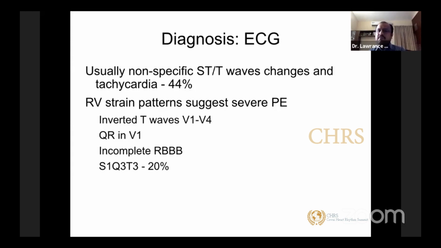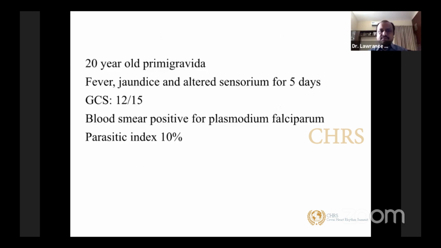You can have inverted T waves from V1 to V4. You can have a QR in V1, an incomplete or complete right bundle branch block pattern, and the classical S1 Q3 T3. You have to understand that this is seen in only 20%. If the patient has a massive pulmonary embolism and a severe RV strain, close to 20 to 30% of patients can have an S1 Q3 T3 pattern. That means presence of this gives you a clue, but absence of this does not exclude a pulmonary thromboembolism. So pulmonary thromboembolism is a clinical diagnosis aided by the electrocardiogram.